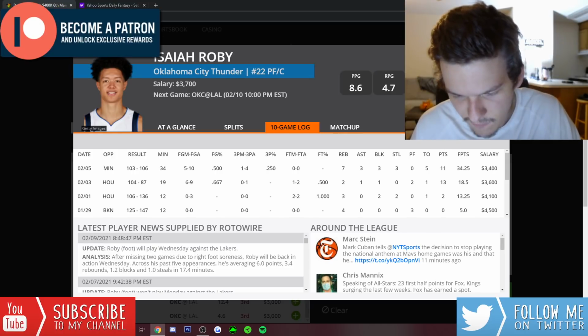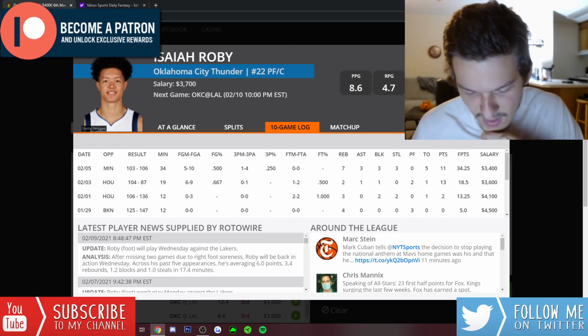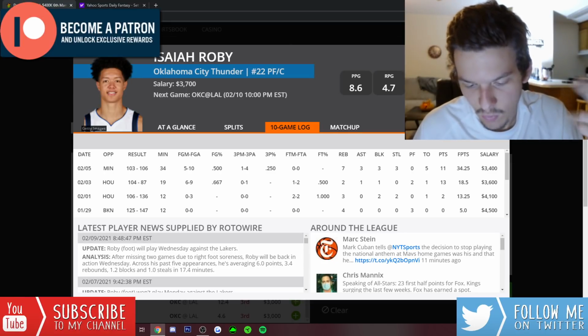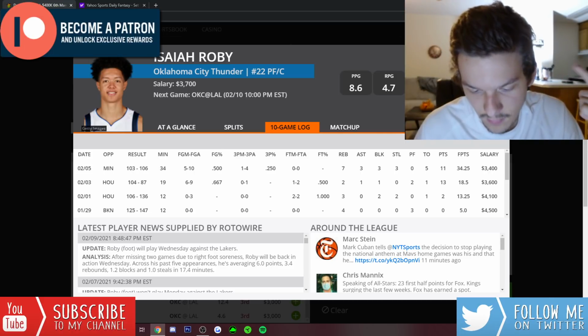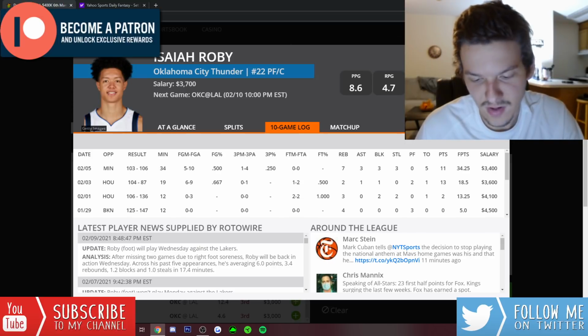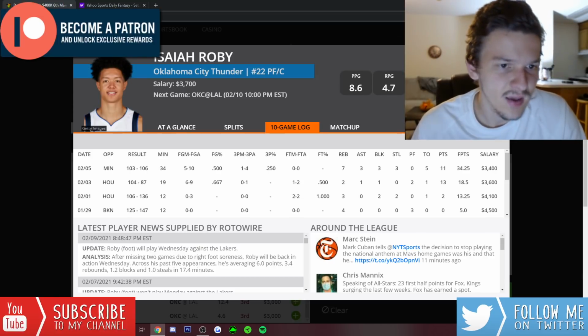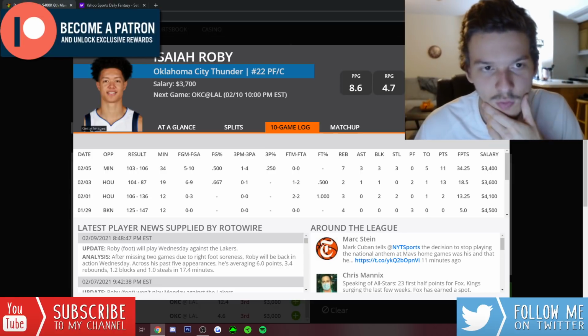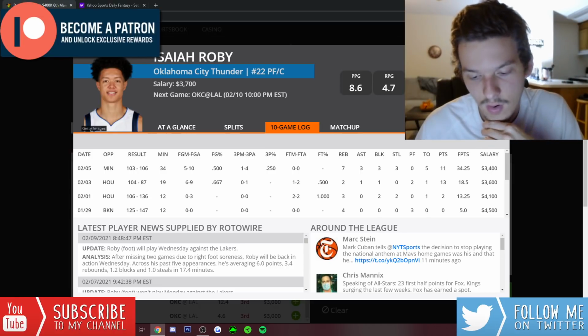So in Friday's game, they ran an 8-man rotation. They had Horford, Diallo, Bazley, Roby, and Williams. So their starting lineup was basically Diallo at point guard, Kendrick Williams at shooting guard, Bazley at small forward, Roby at power forward, and Horford at center. Now, that was on Friday against Minnesota when Roby started. That was a game where Lou Dort was out, but also somebody else was out for that game.